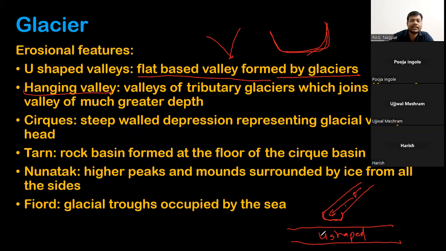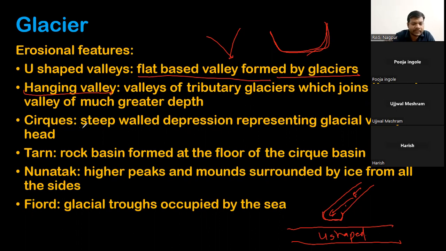So this will be called a hanging valley. It comes from a larger height and joins the main glacial valley, which is at a greater depth. This is called a hanging valley.